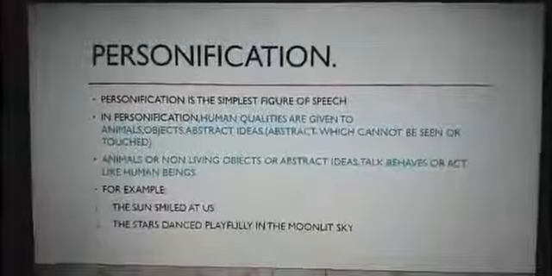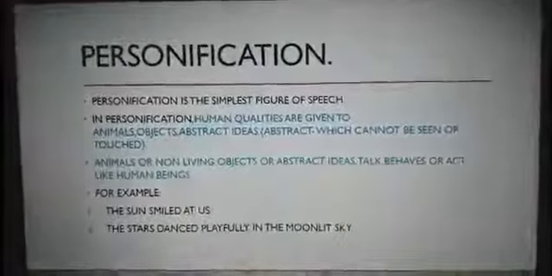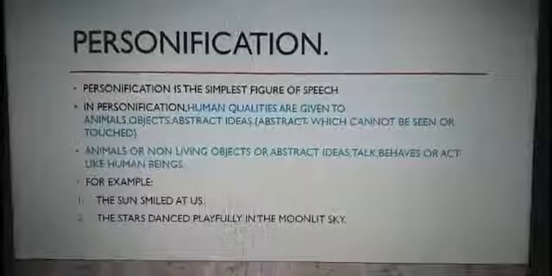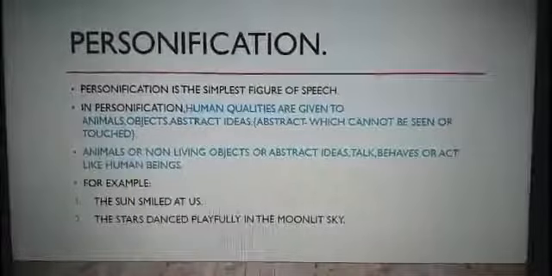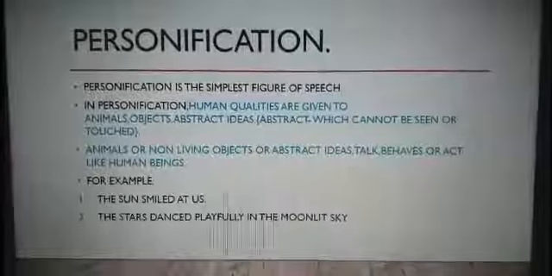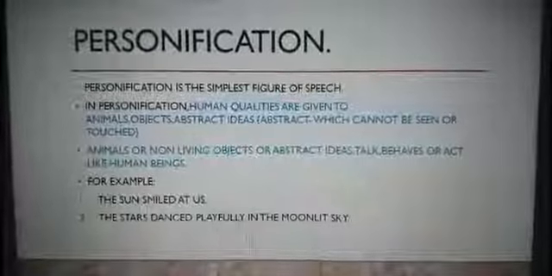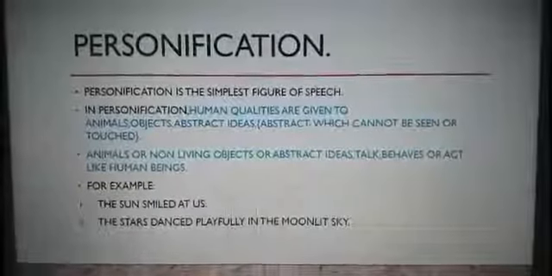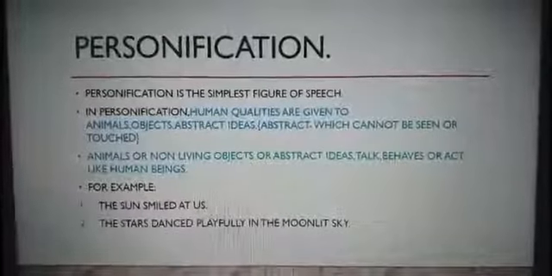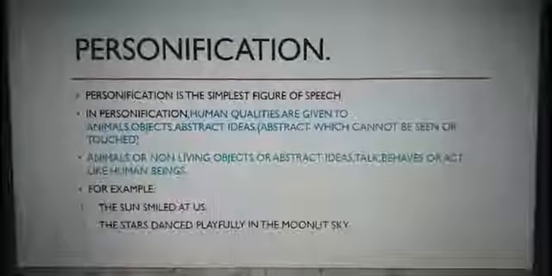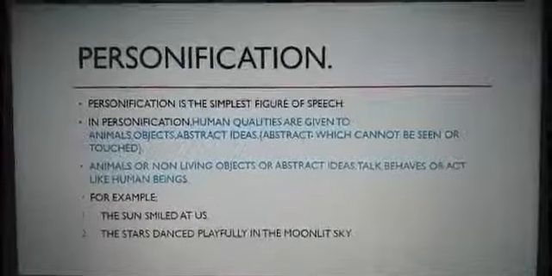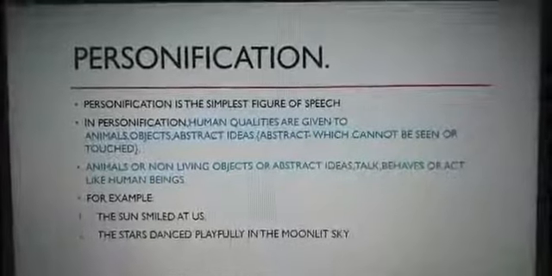Next is personification. Personification is the simplest figure of speech. In personification, human qualities are given to animals, objects, or abstract ideas. Abstract ideas are things which cannot be seen or touched. They can be ideas, states of being, feelings, or qualities like running, standing, sleeping, sad, happiness, bravery. So these all are abstract ideas.